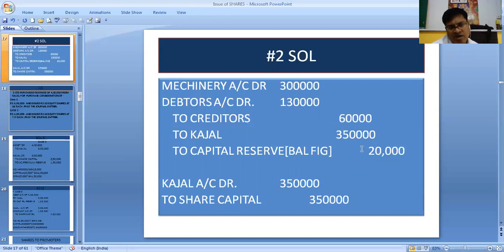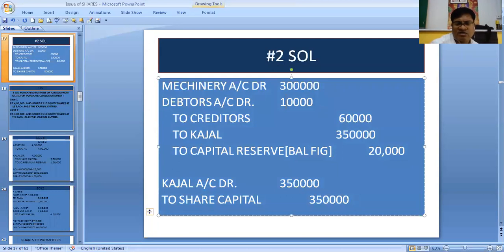If the opposite had happened, if instead of 1,30,000 the debtors were 1,80,000, then it would have been 4,80,000 and creditors 60,000, so 70,000. Okay, instead of that, suppose over here it had been 1 lakh and over here 4,10,000.